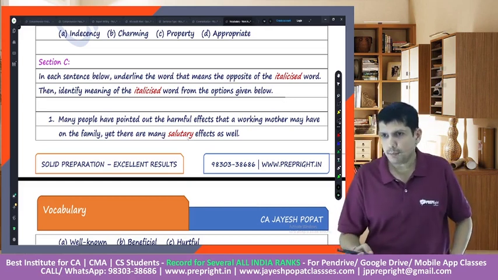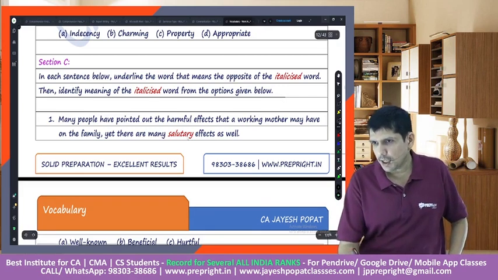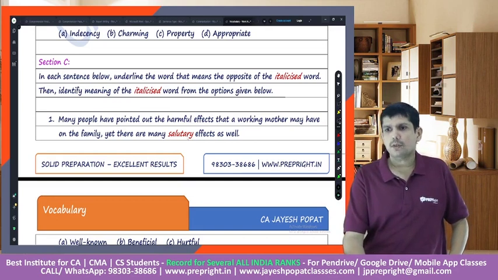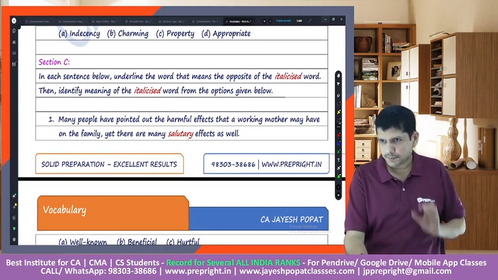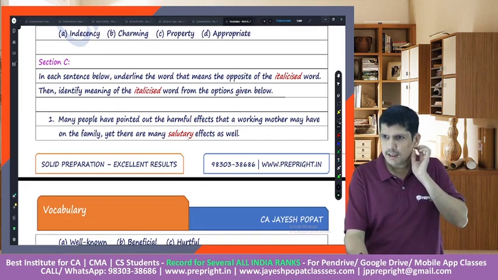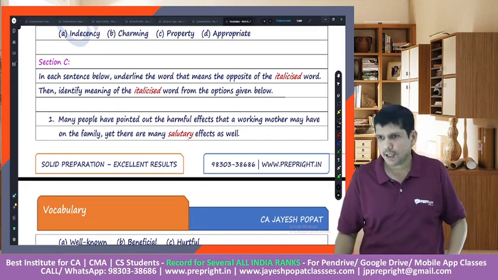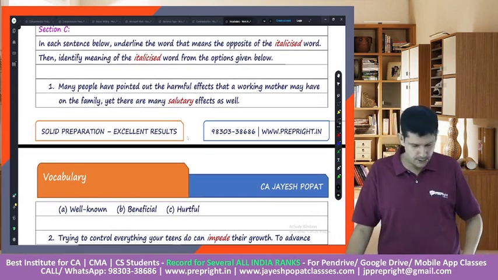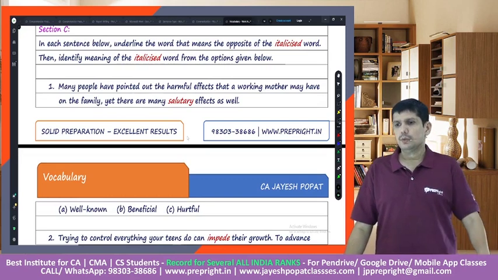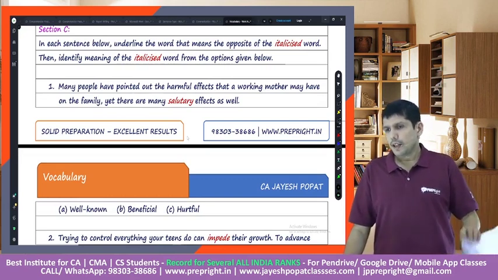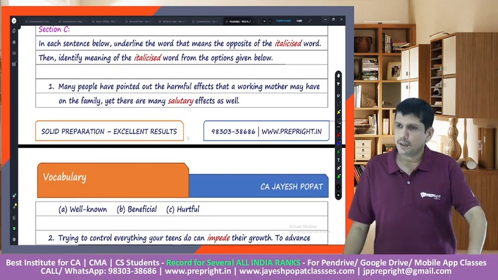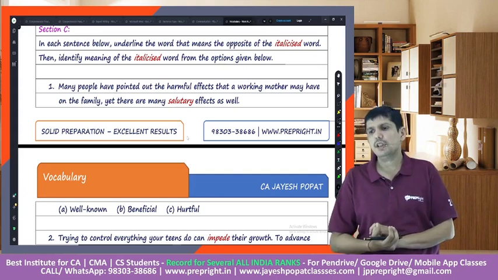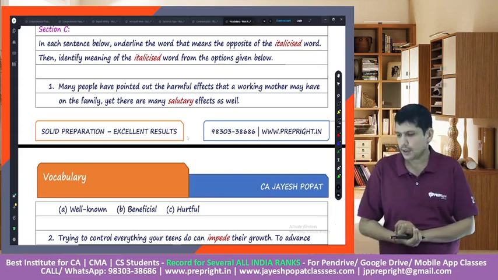For example, many people have pointed out the harmful effect that a working mother may have on the family, yet there are many salutary effects as well. So here you need to underline the word which is opposite, and you need to give the meaning of the word salutary. Well-known, beneficial, hurt. Out of the three, you need to choose one.